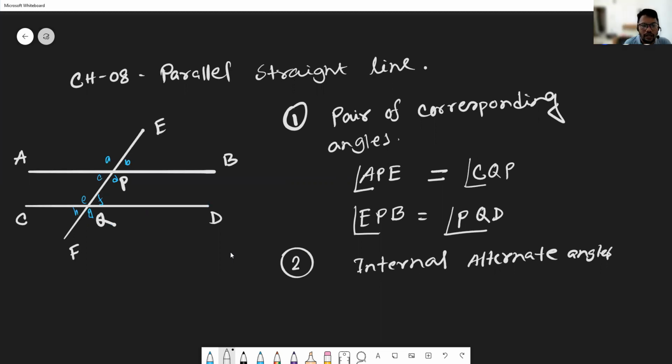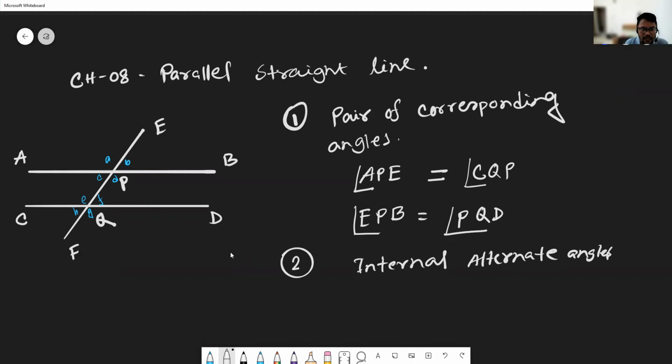Let me clear again. Answer once more: C is equal to F and D is equal to E. Yes, there are 2 sets of internal alternate angles: C equals F, D equals E. So according to this basis of alternate angles, you have to answer MCQs in the exam hall.